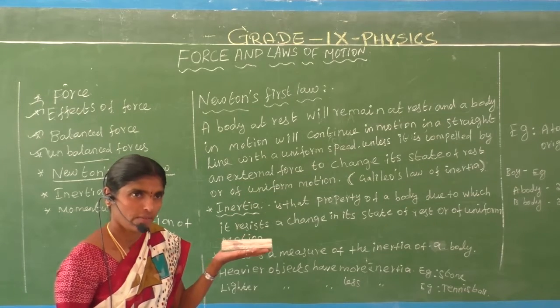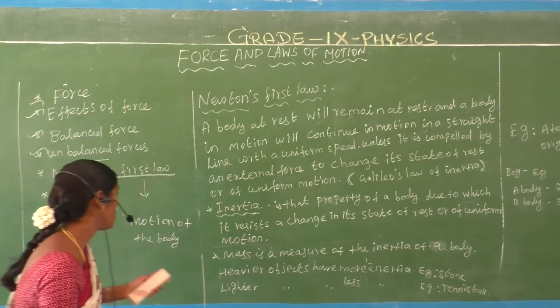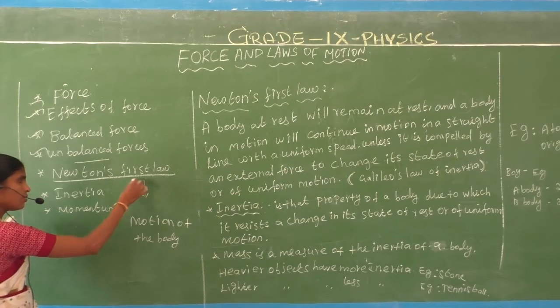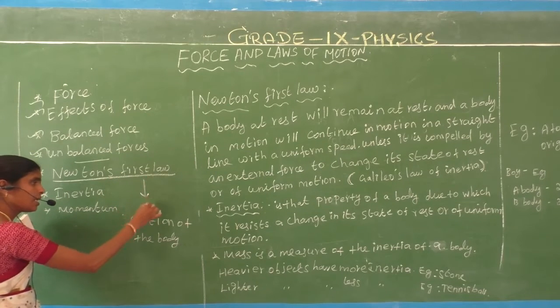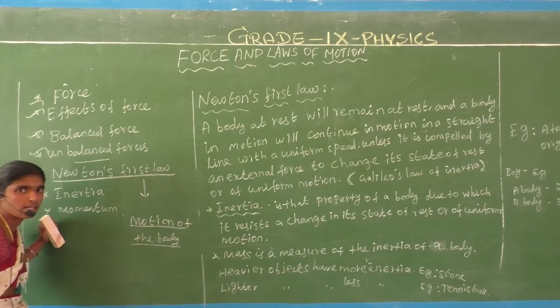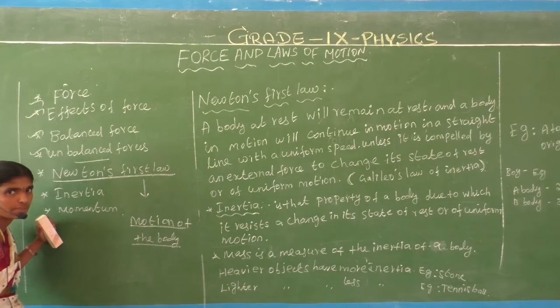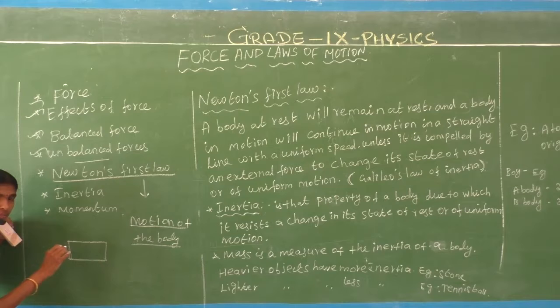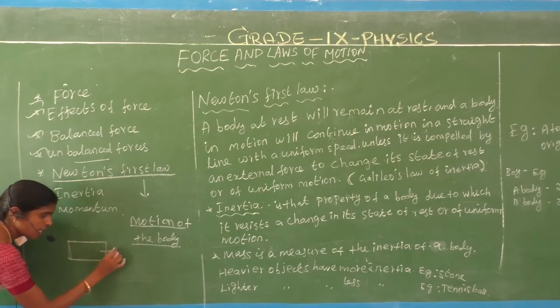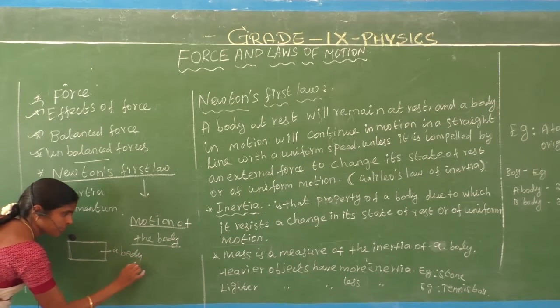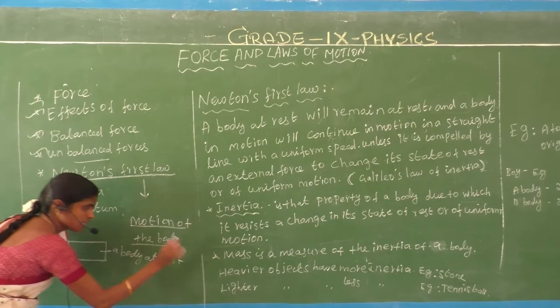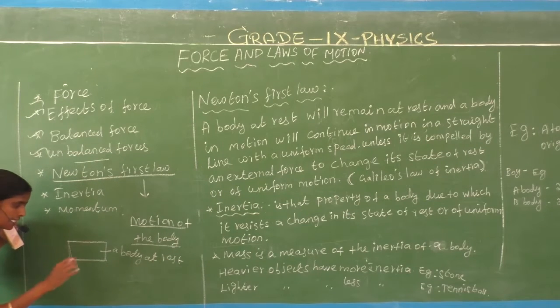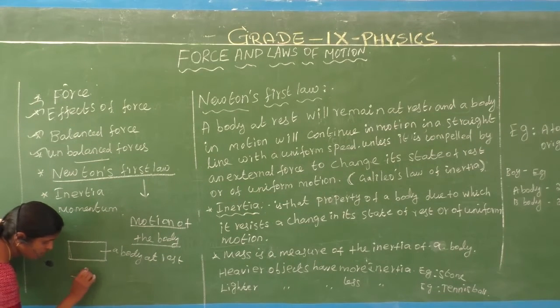Newton's law derived only the motion of a body or a moving object. Let us consider one stationary object, a body at rest. Next, a car is moving.